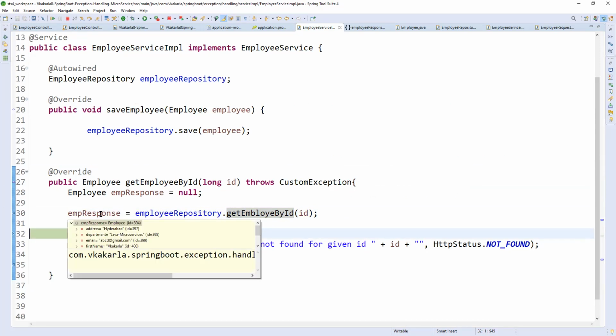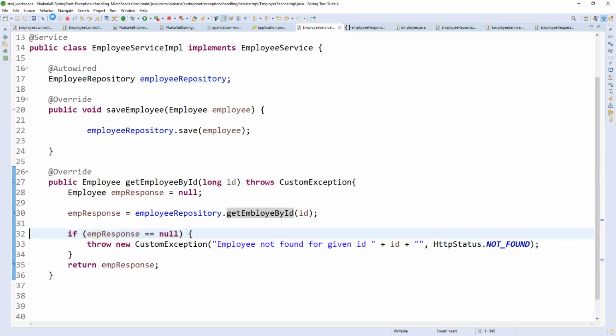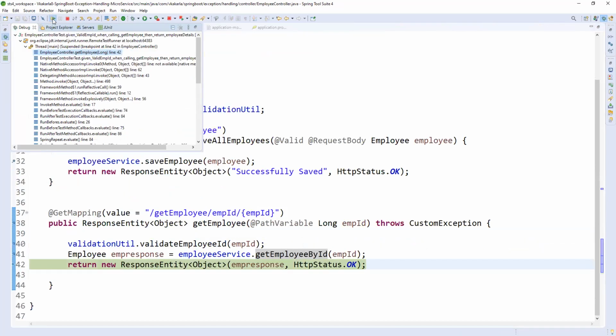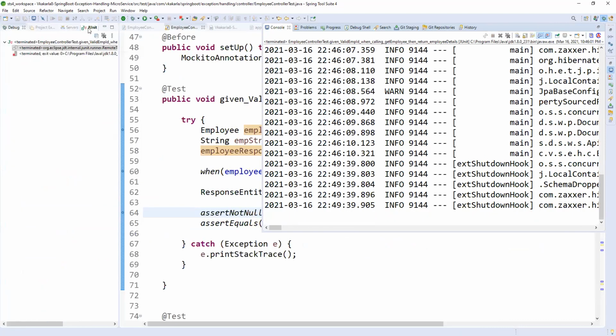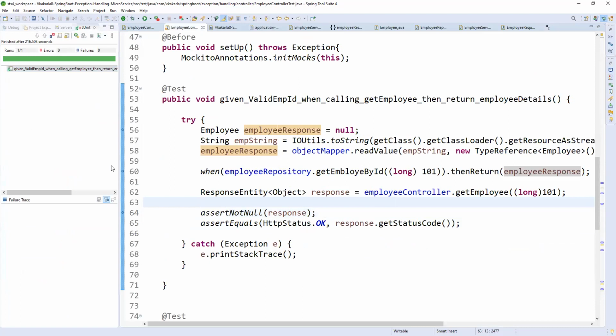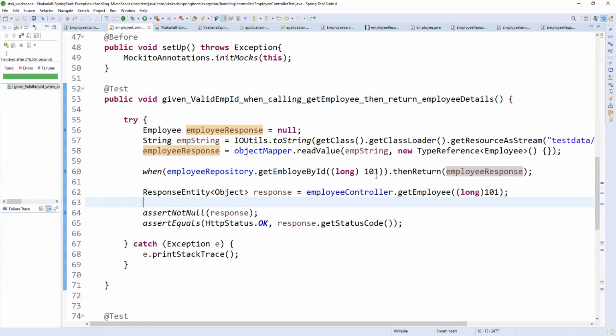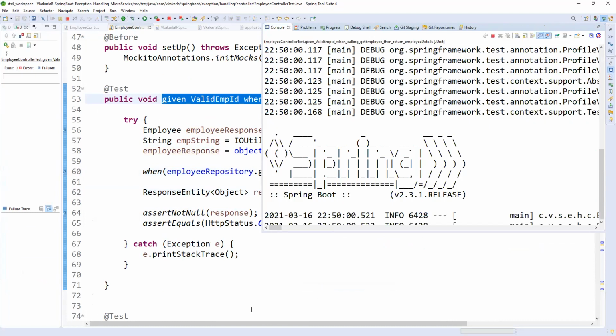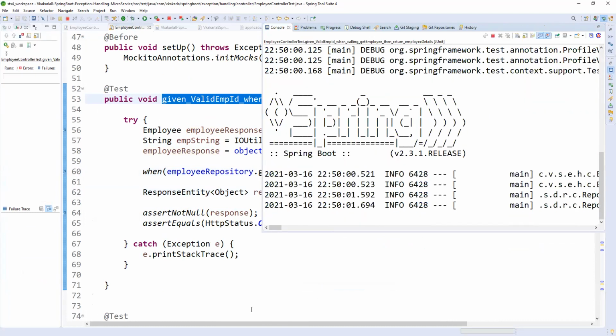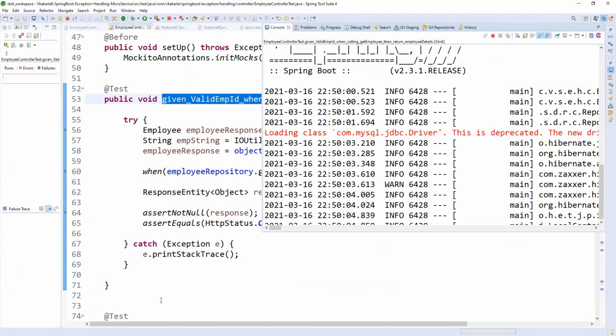Raju, I just want to clarify, but let me run that also. Let me clarify our doubt also. So anyhow, it is running JUnit, right? So let me change the value to 102, and the same value I'm giving here. Okay, 102. I'm saving and running again one more time. So I think it should work. Let me check whether we need to give the same object or the same ID, different ID.